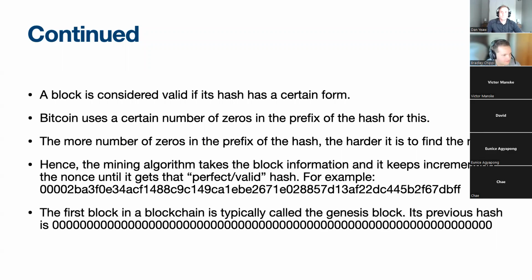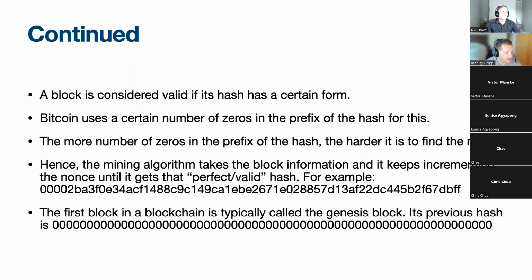All right. So I just went through a lot of this, but we'll iterate over it again. It might help clarify some things. A block is considered valid if its hash has a certain form. Bitcoin uses a certain number of zeros in the prefix of the hash for this. The more zeros in the prefix of the hash, the harder it is to find the nonce. Hence, the mining algorithm takes the block information and keeps incrementing the nonce until it gets that perfect or valid hash. For example, we saw here's one that starts with 4.